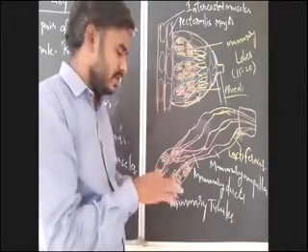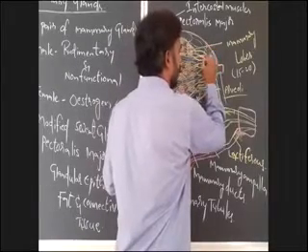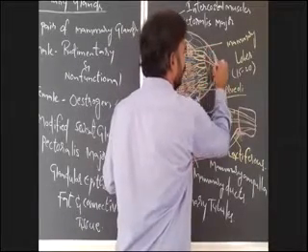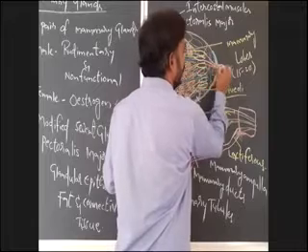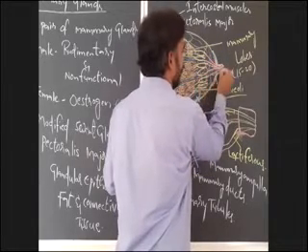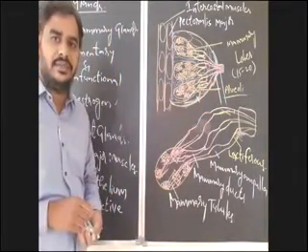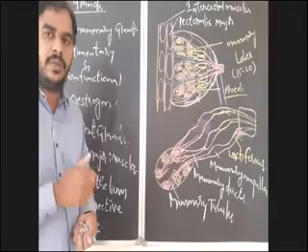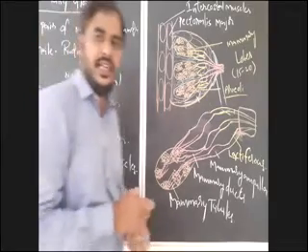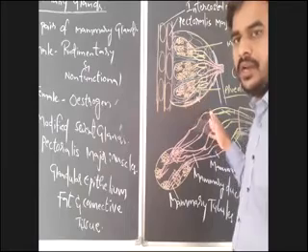Now all this opens into the nipple through lactiferous duct. Through lactiferous duct that opens out through the nipple. That you have to remember.